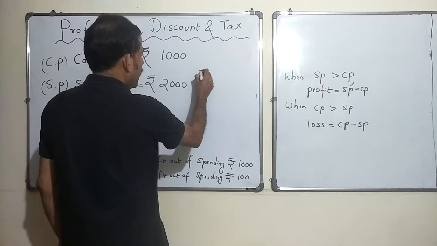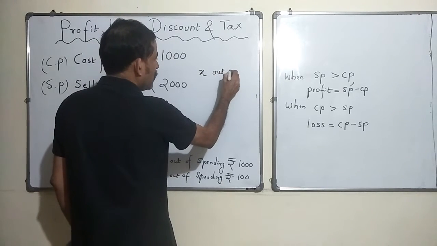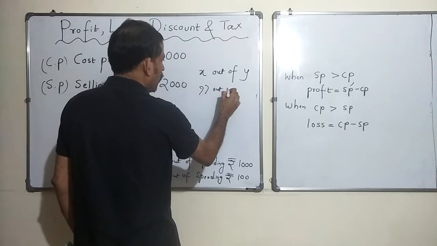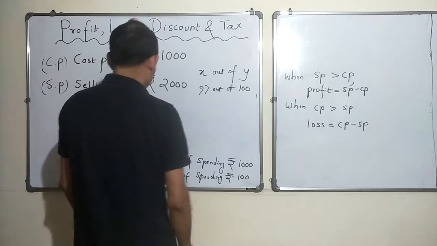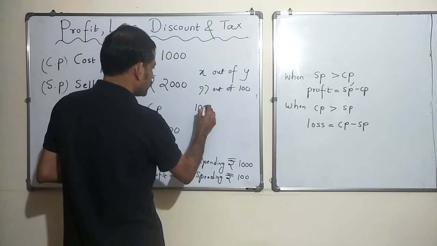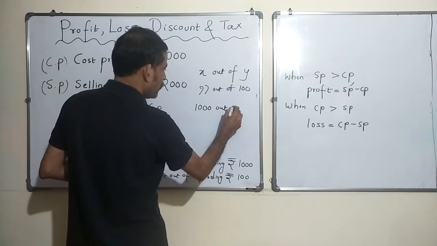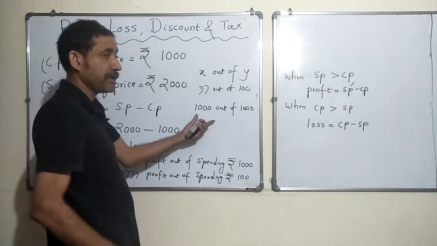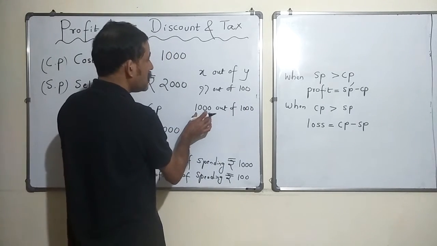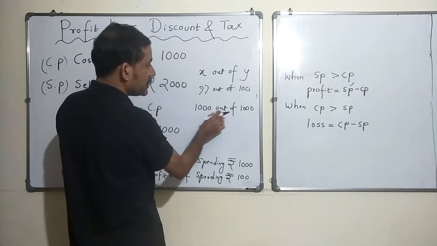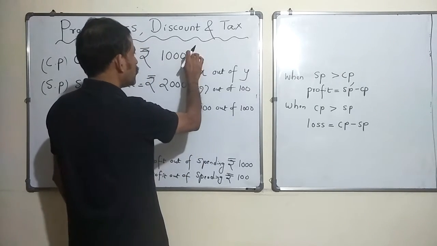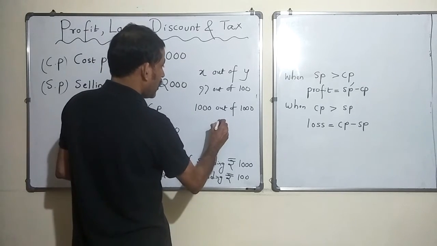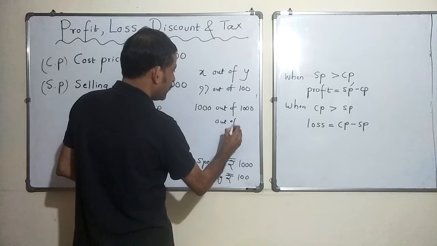X out of Y, how much out of 100? I am making a profit of 1000 rupees out of spending 1000 rupees, I spent only 1000 rupees on the article. So how much out of 100?